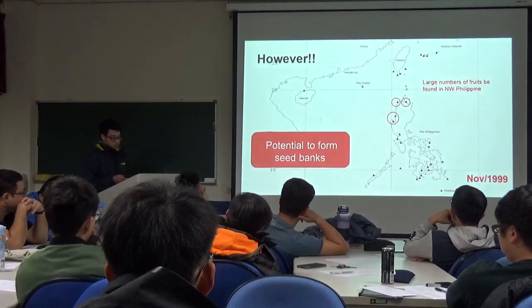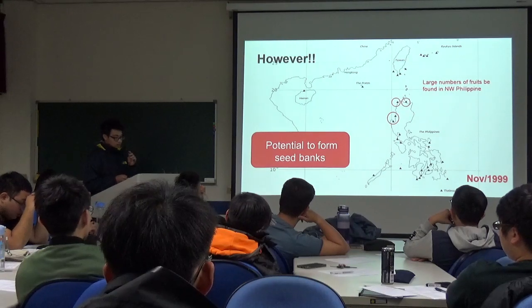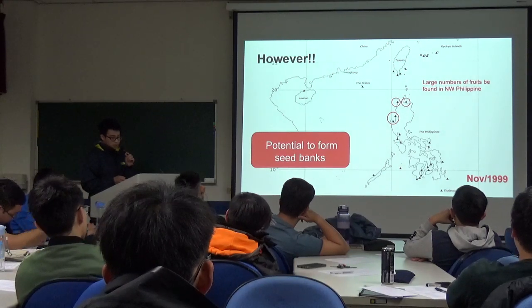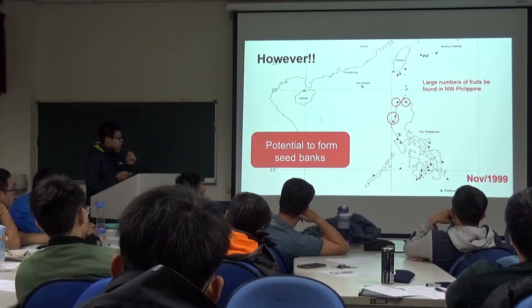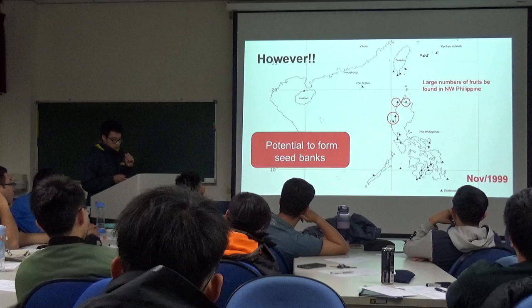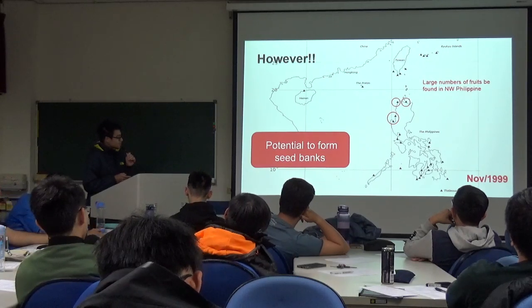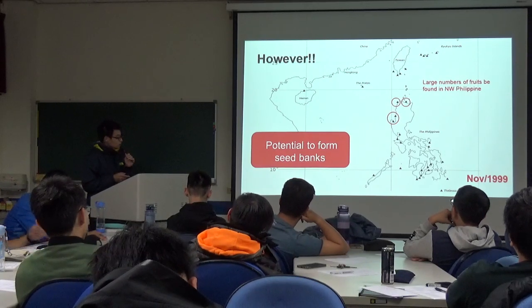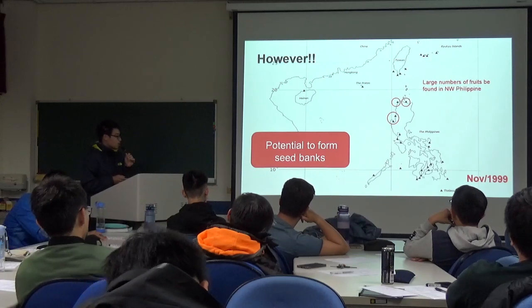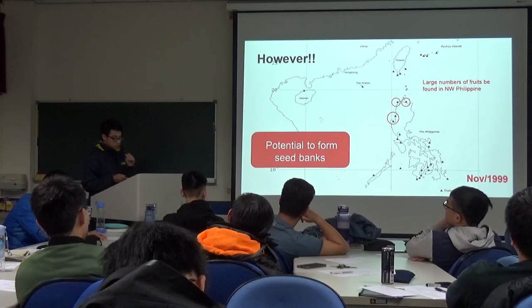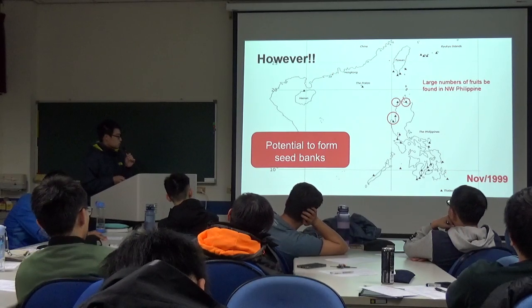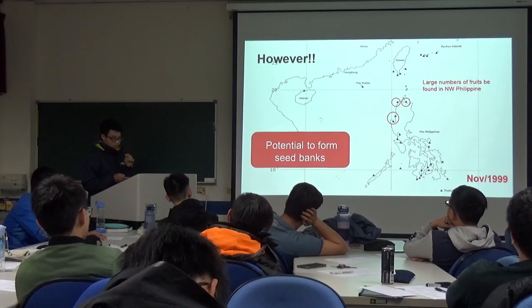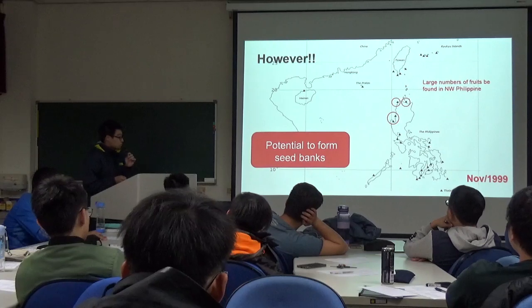However, in this study, we found a large number of fruits in the Northwest Philippines. What does it mean? It means asexual reproduction is not the only way to maintain its populations. Sexual reproduction is also a way to maintain it. So we also know there is potential to form a seed bank because of the large number of fruits we found in the Northwest Philippines.